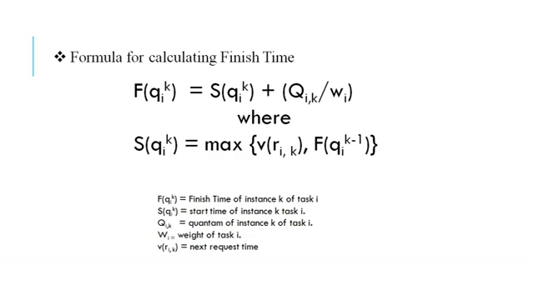We have taken the default quantum as 1, and W_i is the weight of task i, which I defined earlier. Every task is assigned a weight. According to that, we'll schedule the packets, and the instance of a task that has the lowest virtual finish time will be scheduled first. So this is weighted fair queue.